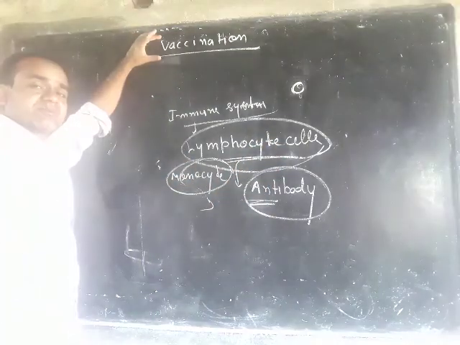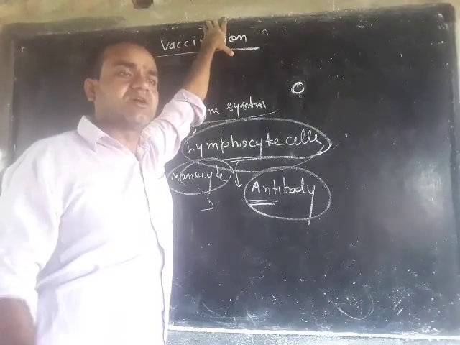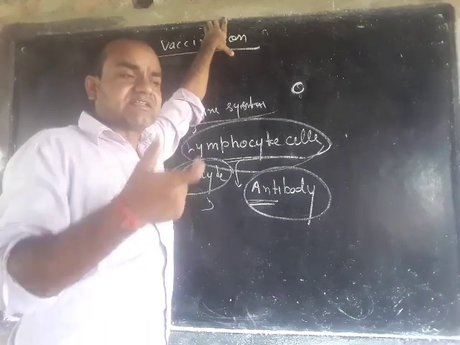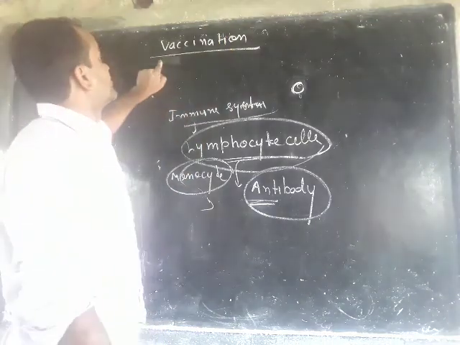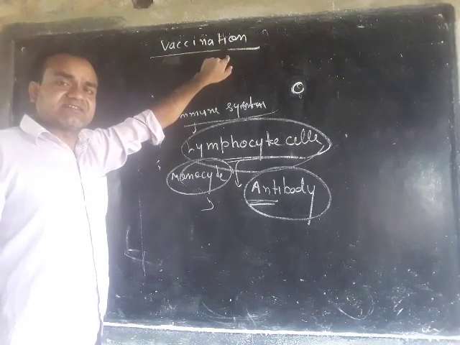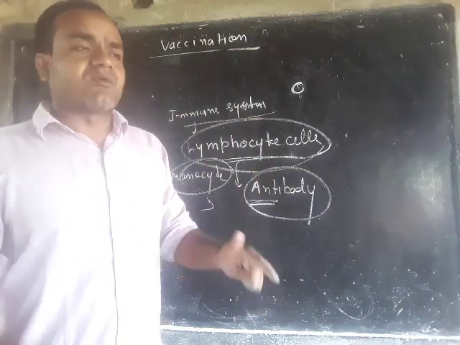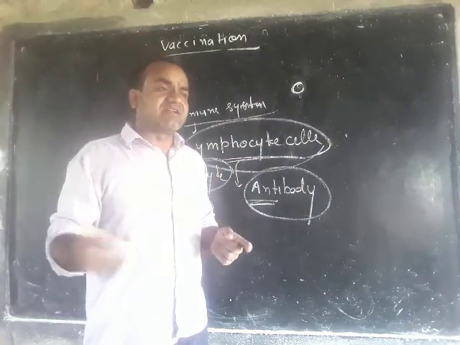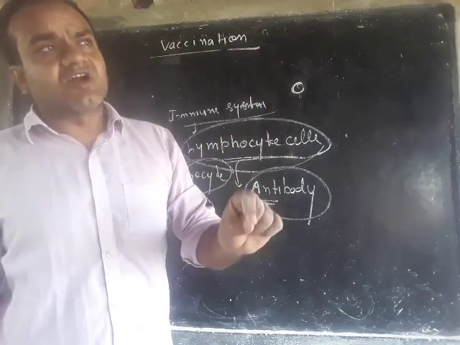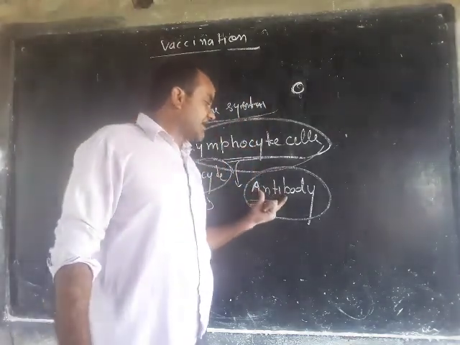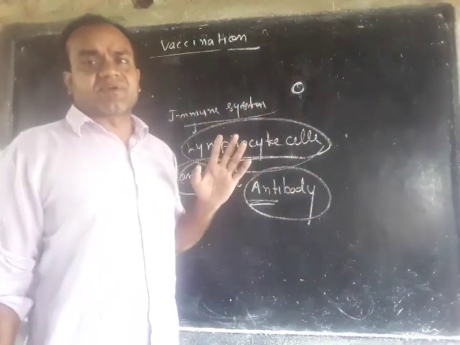Vaccination is a process in which dead or inactive viruses or proteins are introduced into your body to induce the immune system. It induces the immune system to make antibodies, and when real living viruses are introduced or attack your body, they meet the already prepared antibodies, which kill that organism.